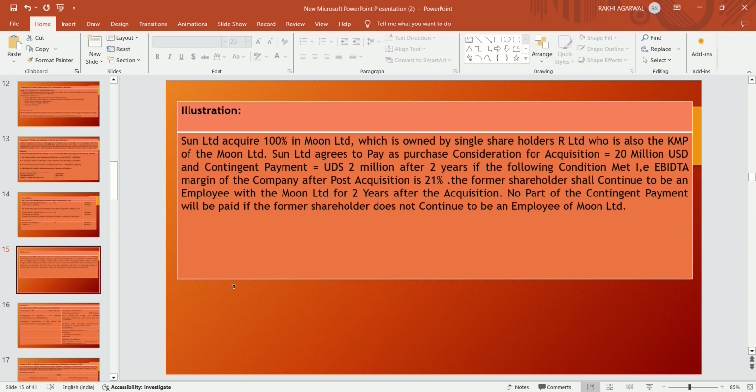So Sun Limited agrees to pay a purchase consideration for acquisition of Moon Limited of 20 million USD and a contingent payment of 2 million USD after 2 years. The payment is only made if the following conditions are met: the EBITDA margin of the company post acquisition is 21%, and the former shareholders continue to be employees of Moon Limited for 2 years after acquisition. No part of the contingent payment will be paid if the former shareholder does not continue to be an employee of Moon Limited.